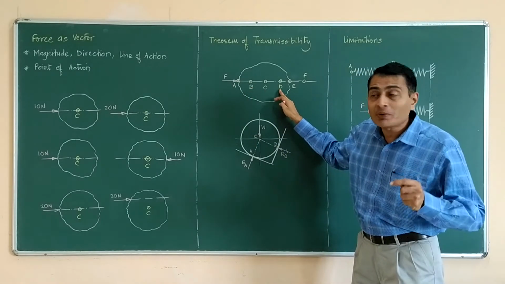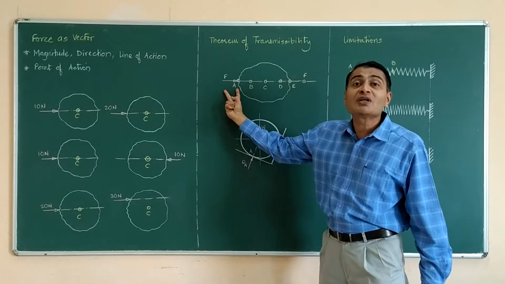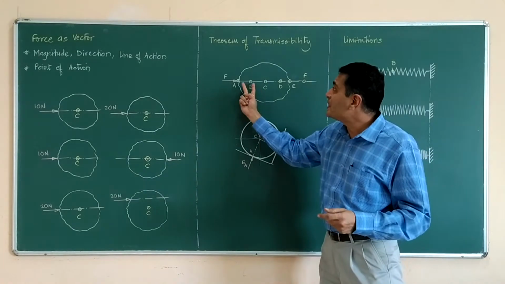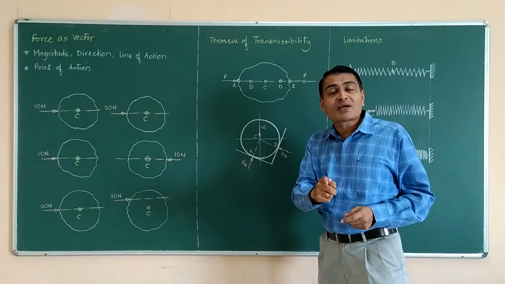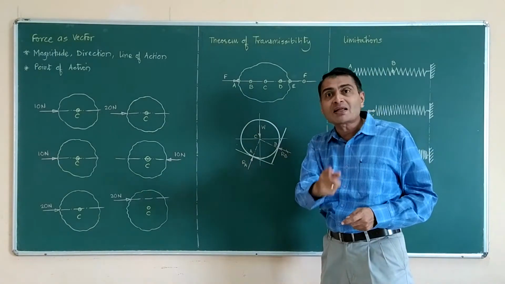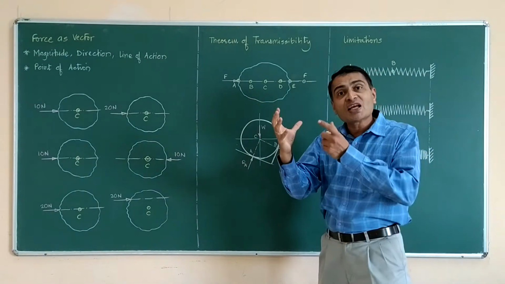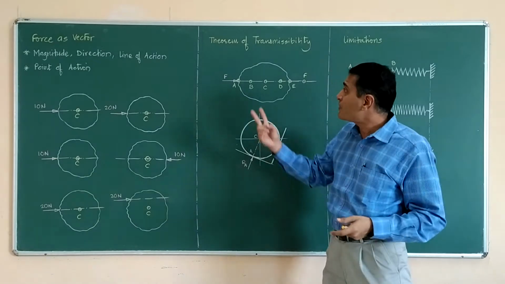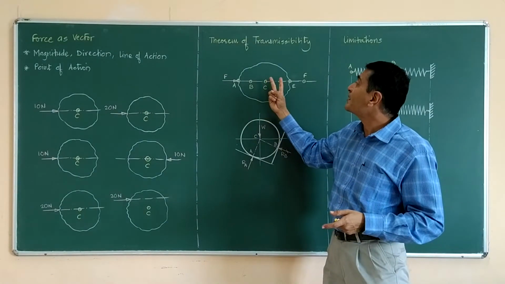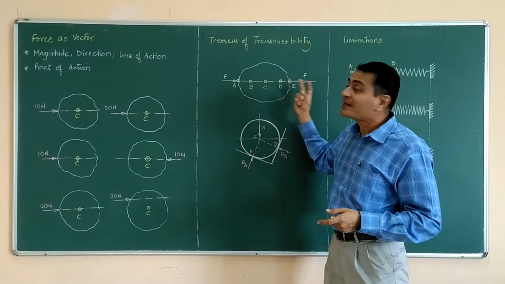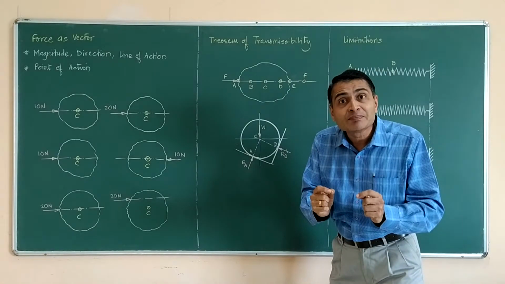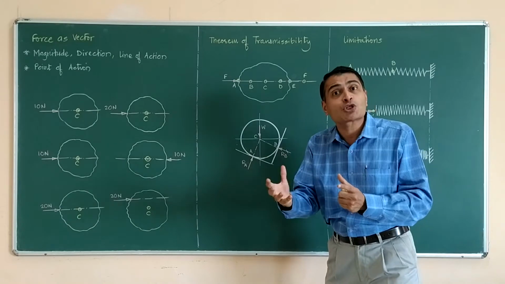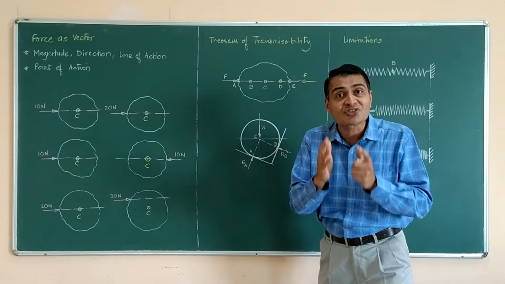What I am trying to convey is this force originally acting at A. If I transmit it to B, but along the same line of action with the same magnitude and the same direction, I will observe that the effect on the body is just the same, the consequence is the same. If I transmit it to C, to D, even to E, the consequence, the effect on the rigid body of the application of this force is going to be the same.